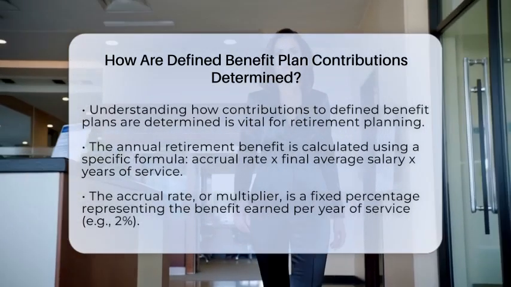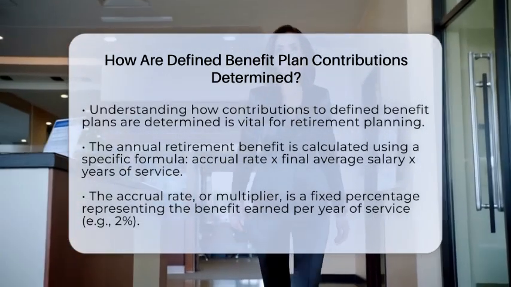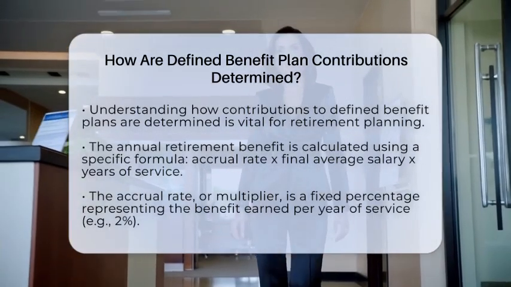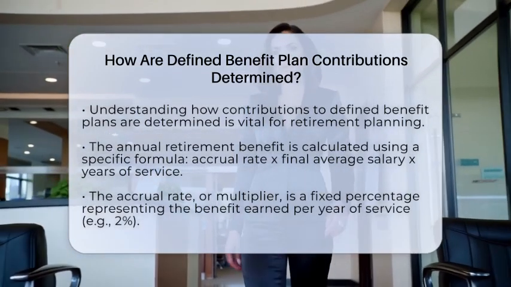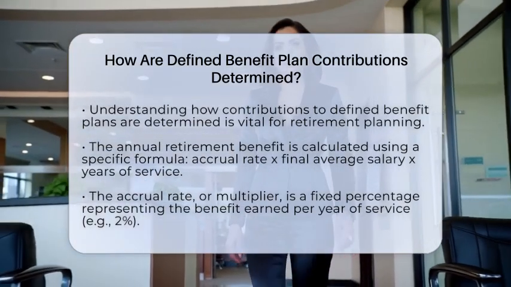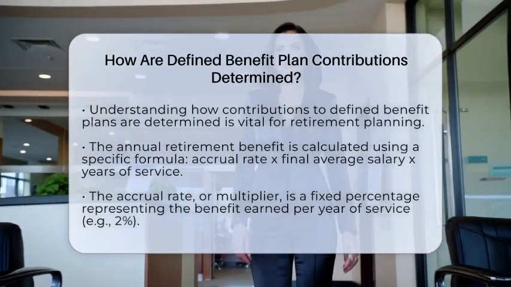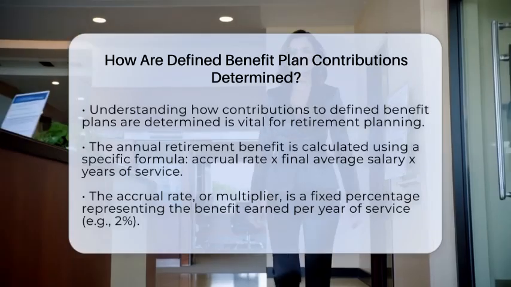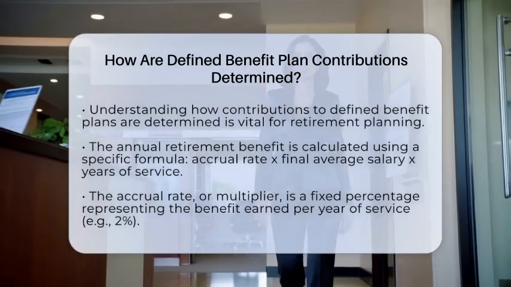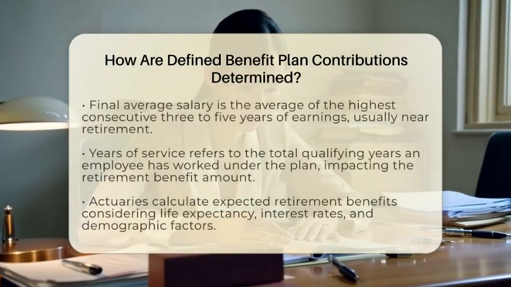First, let's talk about the formula used to calculate the annual retirement benefit. The formula is straightforward. The annual benefit equals the accrual rate multiplied by the final average salary and the years of service. The accrual rate, also known as the multiplier, is a fixed percentage that indicates how much benefit an employee earns for each year of service. For instance, a common accrual rate might be 2%. This means that for every year worked, the employee earns 2% of their final average salary.